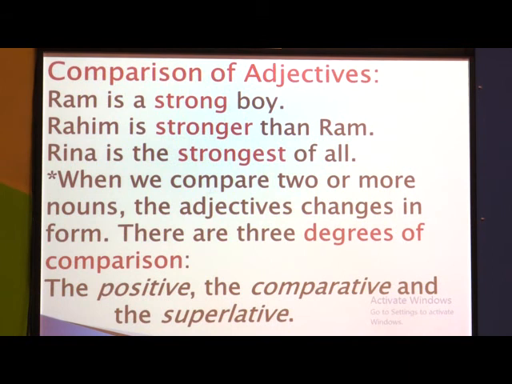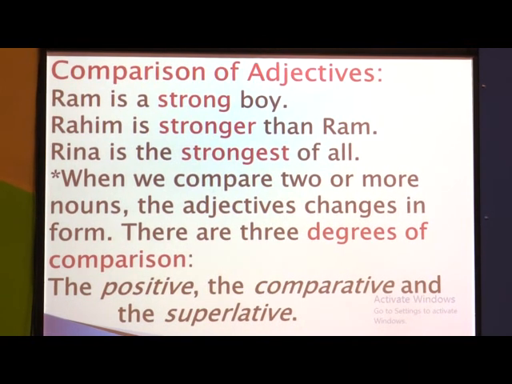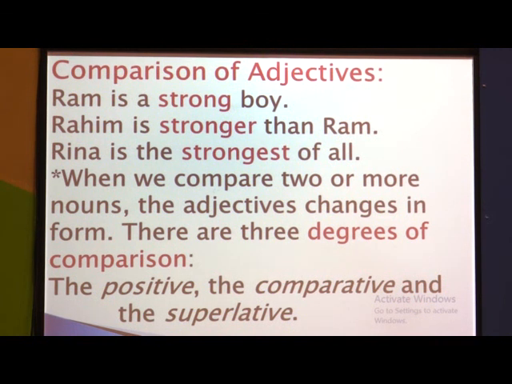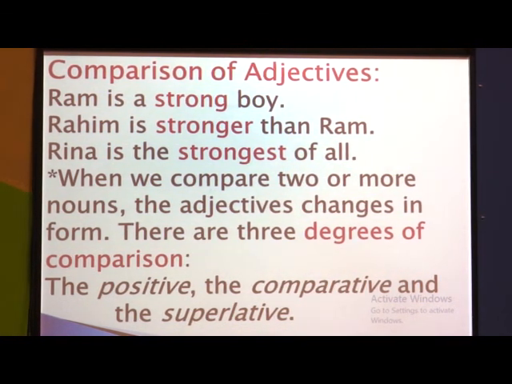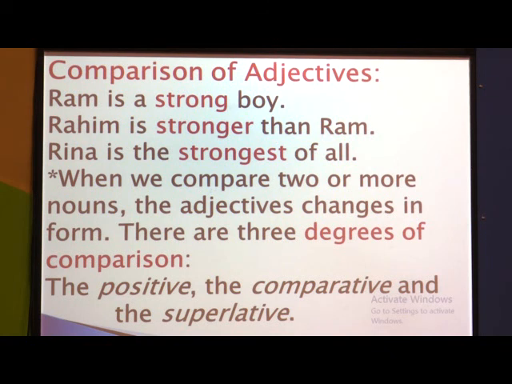By the examples we will get the first information. Ram is a strong boy. Rahim is stronger than Ram. Reena is the strongest of all. Here, the first person is not compared with anyone else. We are talking about only Ram. Ram is a strong boy, which is sufficient to understand the sentence.